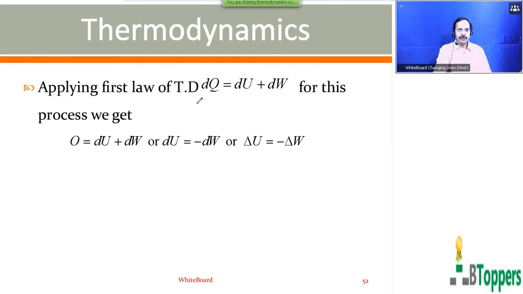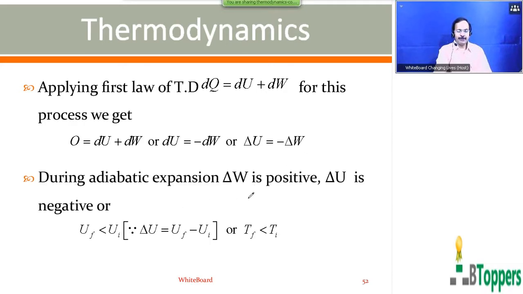So applying the first law of thermodynamics, dQ equals dU plus dW. For this process, substituting dQ equal to 0 on the left side, we get 0 equals dU plus dW, or dU can be written as minus dW. For finite changes, you can write delta U equals minus delta W.